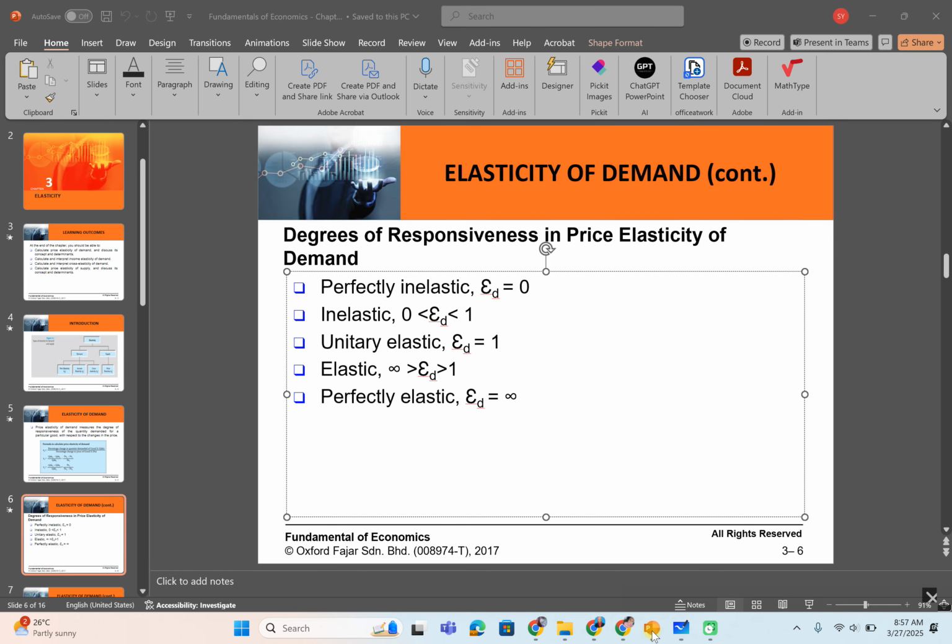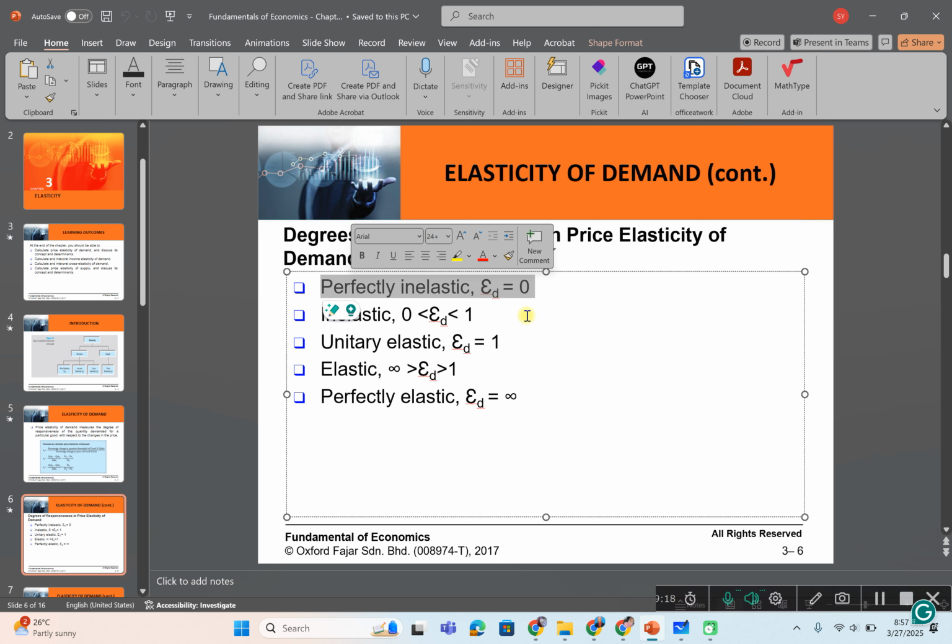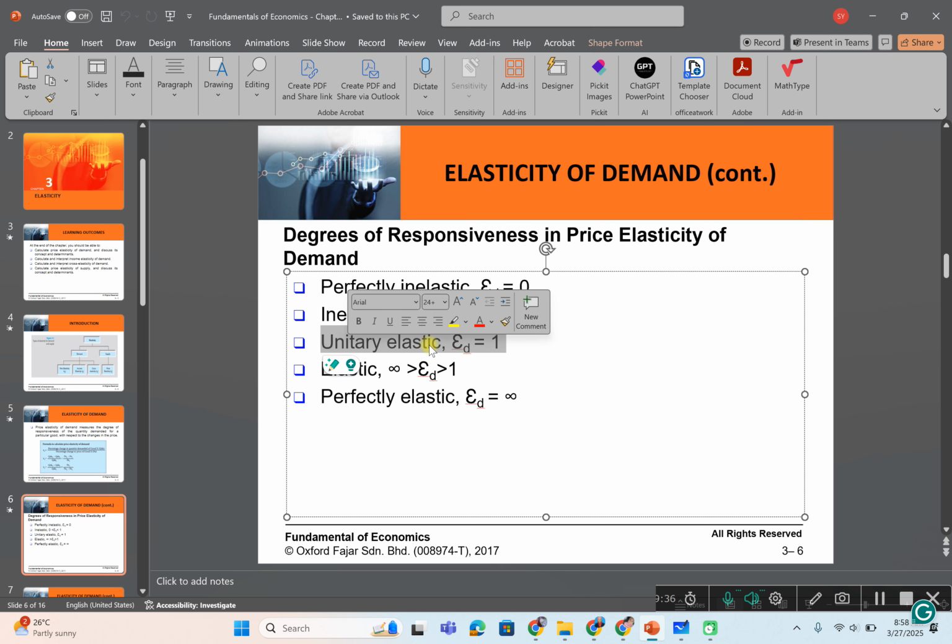Okay, coming back to the slide. So this one is perfectly inelastic. For example, medical conditions. Masks, last time in 2019, when the price of the mask changed, the quantity demanded remained the same. People still buy the mask. Inelastic, for example, petrol. If the petrol price increases, you still need to buy petrol. Example here in unitary elastic, maybe necessity.